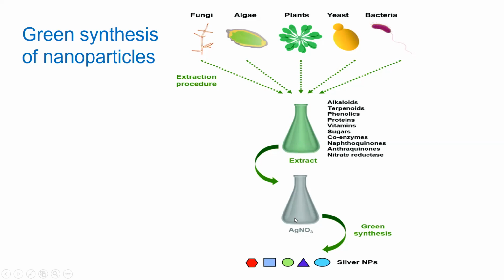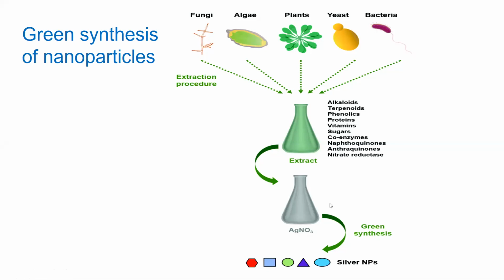Once the silver nitrate solution is added to this extract, the silver ions in the solution are reduced by the functional groups attached to these metabolites, right? Once this reduction occurs, the silver ion is ultimately reduced into zero-valent silver, and that forms the nanoparticles.